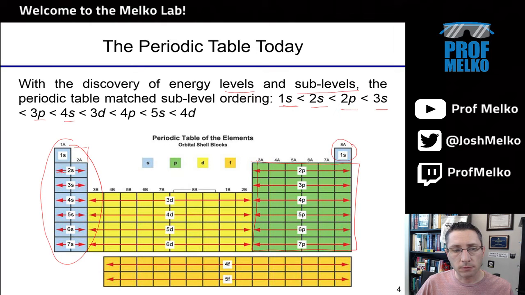After that, we get to a second pair of S elements. After that, moving through the periodic table, we get to a set of P elements. After that, we get to another set of S elements, then P, then S, then D. And so the periodic table really mimics this ordering of sublevels we already knew about in its structure.